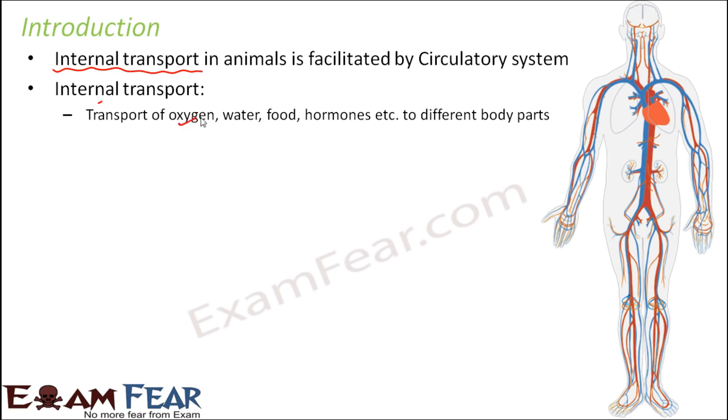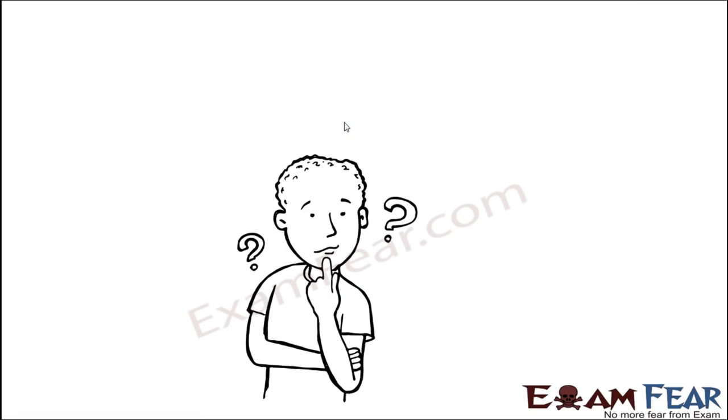So if you look at it, all of these are like essentials for the survival of life. You need oxygen to survive, you need water to survive, you need food to survive. So all the things which are required for an organism to survive, they should reach different body parts because each and every cell of our body needs them. So internal transport is transport of all those important substances. They may be fluid like water, they may be gases like oxygen, or they may be food.